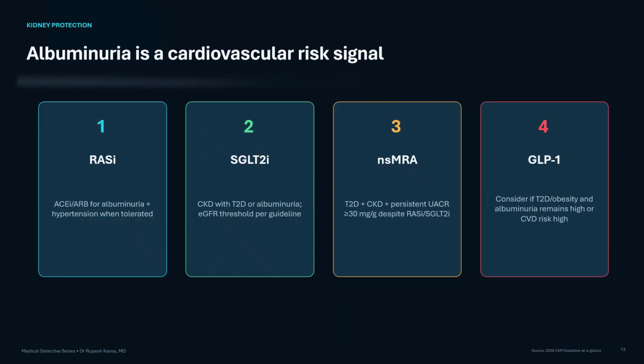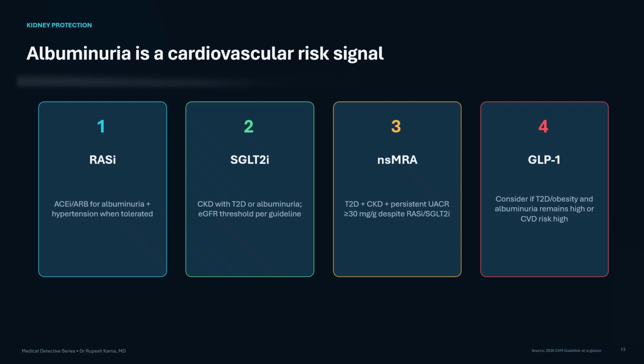Albuminuria is both a kidney marker and a cardiovascular risk signal. For hypertension with albuminuria, an ACE inhibitor or ARB is generally preferred when tolerated, with monitoring of creatinine and potassium. For CKD with type 2 diabetes or CKD with albuminuria, an SGLT2 inhibitor can provide kidney and cardiovascular protection in appropriate patients. If type 2 diabetes and CKD are present and UACR remains at least 30 mg per gram despite optimized RAS blockade and SGLT2 inhibitor therapy, a non-steroidal MRA may be added when potassium and kidney function permit.